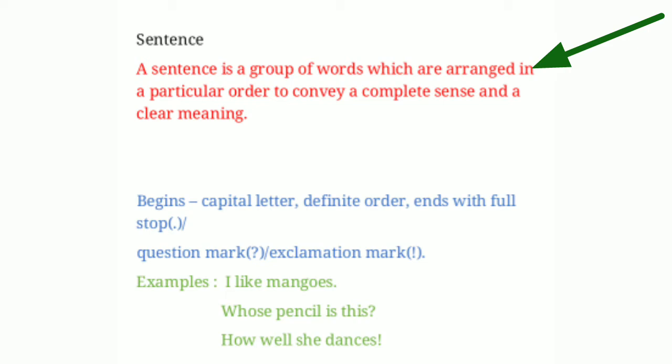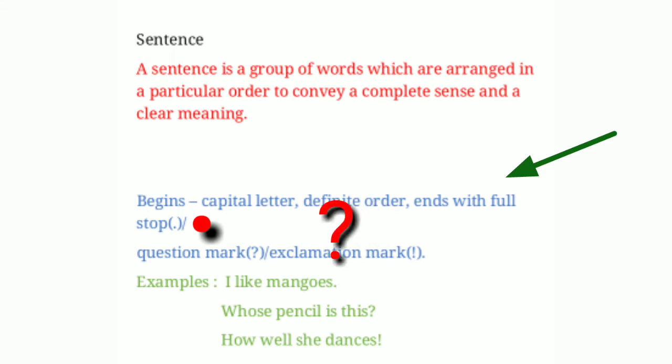A sentence begins with a capital letter. Always, a sentence begins with a capital letter. Okay, and there will be a definite order, and it always ends with a full stop or question mark or an exclamation mark. Let's take some examples.